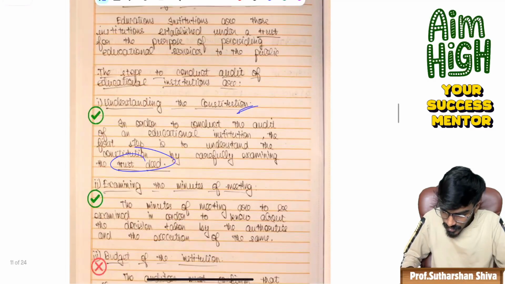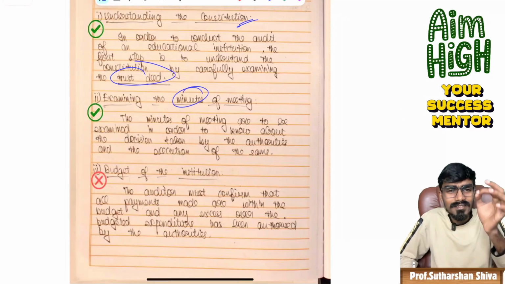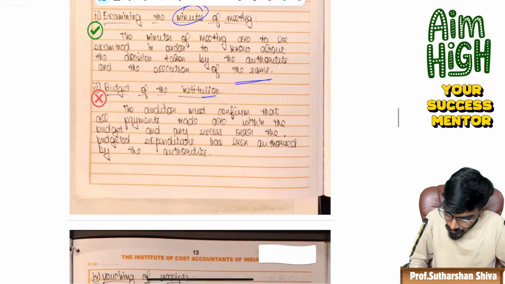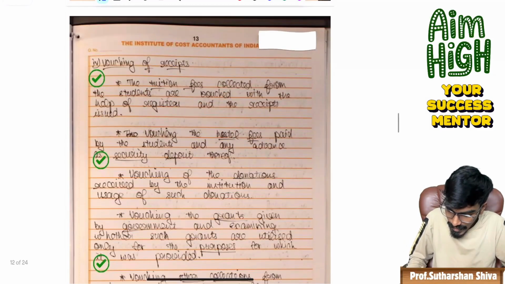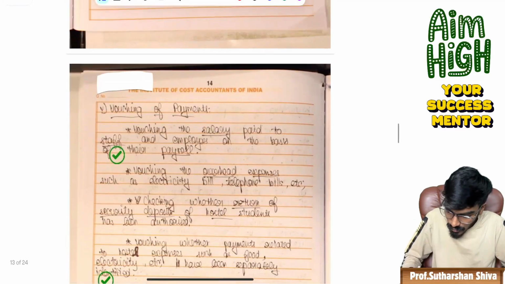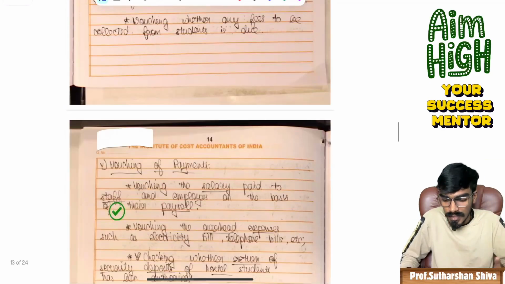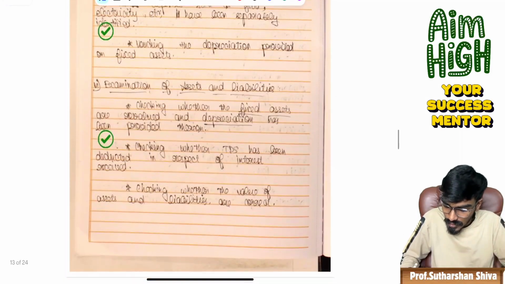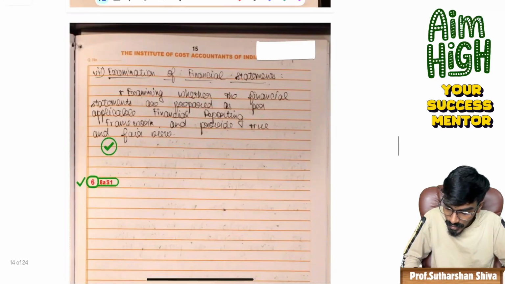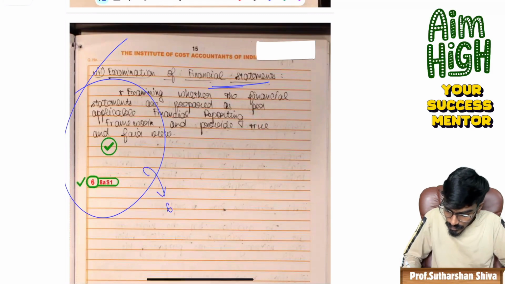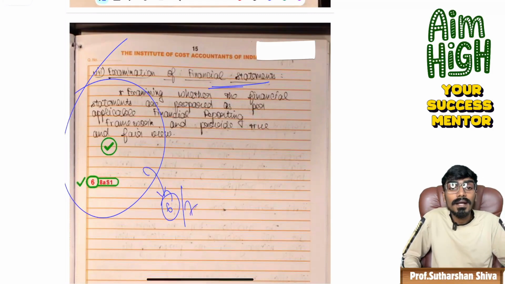Trust deed, points covered. Examination of minutes. Each and everything has been written perfectly. Budget of the institution, some wrong point has been done. Vouching of receipts, all the vouching techniques, all the receipts, the particular student has listed down. All the vouching of payments the student has listed down. Examination of assets and liabilities. Examination of financial statement, all this the student has written. The student has got 6 marks out of 7 marks.